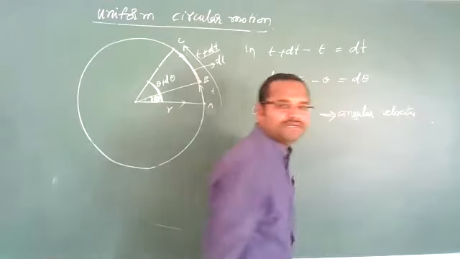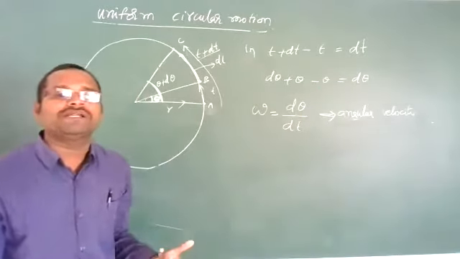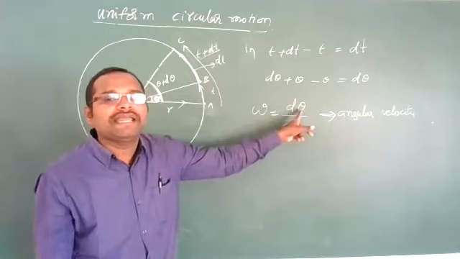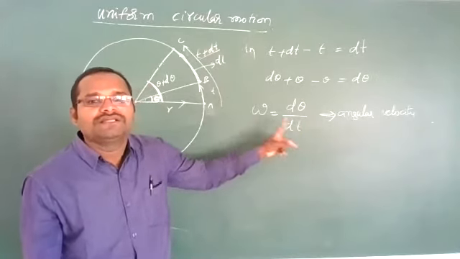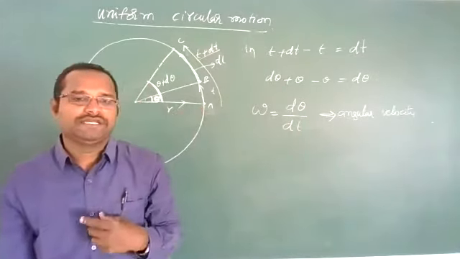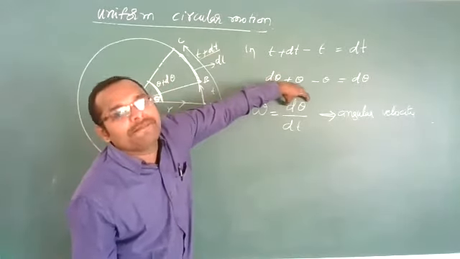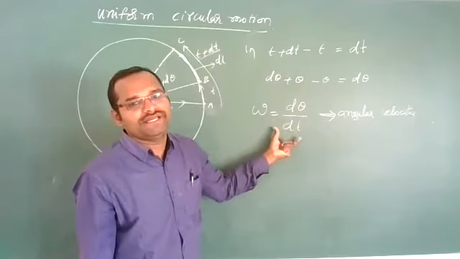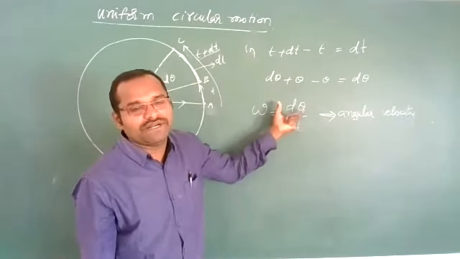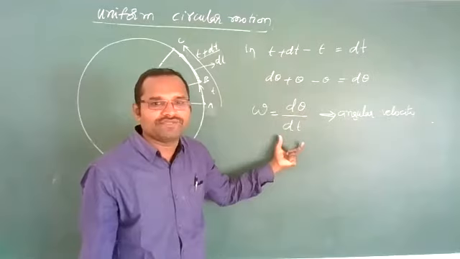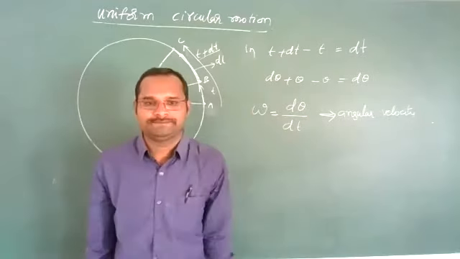So if a particle covers some angle theta in a particular time interval, the angular velocity definition is the angular displacement covered by a particle in unit time.